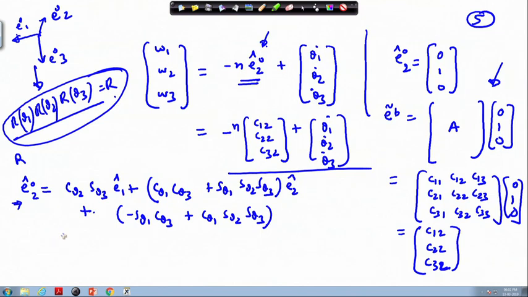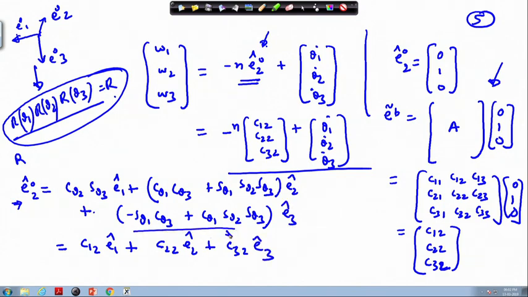So, this quantity is basically the first term C 1 2 E 1 cap plus the second term C 2 2 times E 2 cap, and the third one is C 3 2 times E 3 cap. Okay. So, this term is here, this term is here, and this term is here in this place.